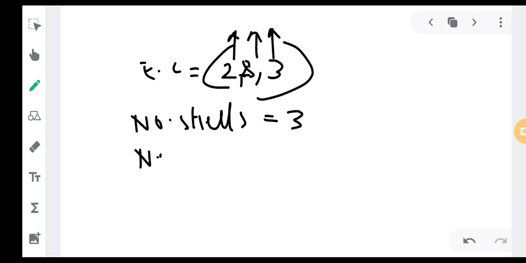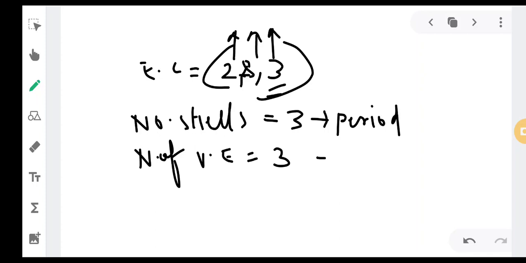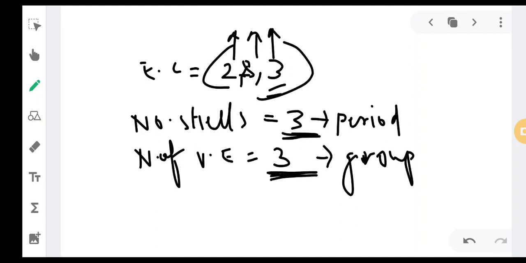Okay, number of valence electrons is how many? How many valence electrons are there? How many electrons are in the outermost shell? Third, 3. Okay, so this will depict the period. Sorry, this will depict the period. Okay, and this will depict the valence electron, sorry, group. Valence electron will depict the group. Okay, so in which period will it fall? It will fall in the third period and third group.